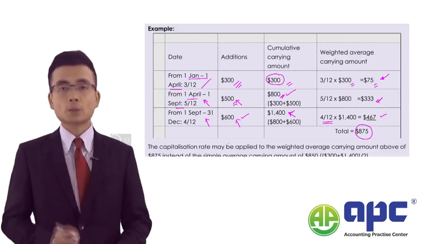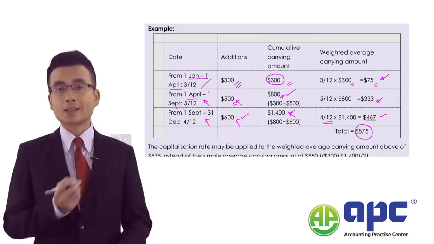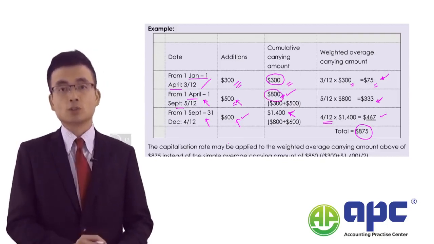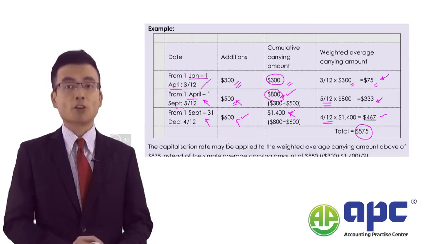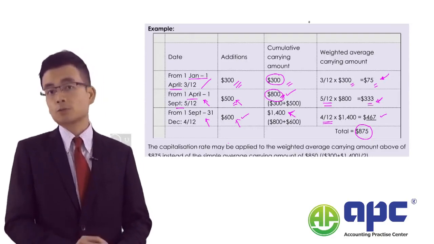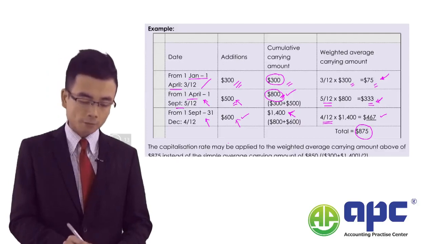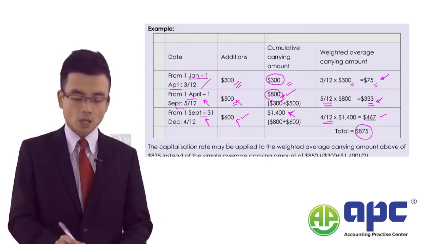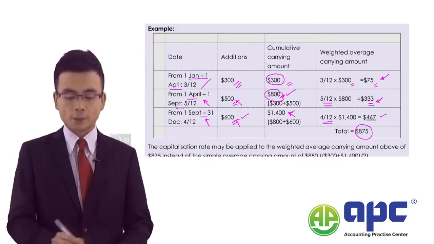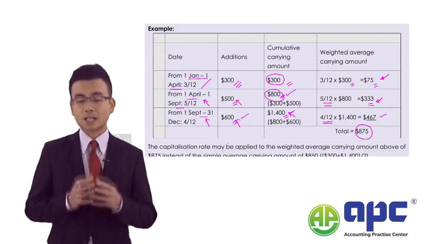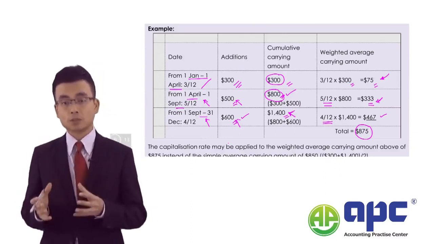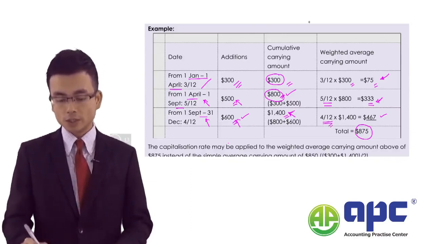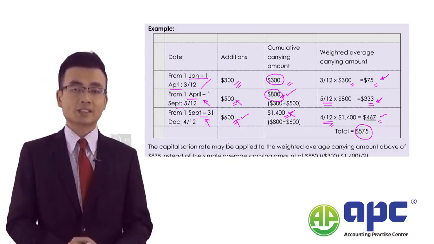And at this particular point in time, the accumulated carrying value would be $300 plus 500, a total of $800. $800 accounted for 5 months, and that would be a total of $333. From 1st September to 31st December, accounting for another 4 months, it got additions of $600 in there. And the accumulated balance at that point in time will be 800 plus 600, which is 1,400, accounted for another 4 months, so the weighted average amount will be 467.